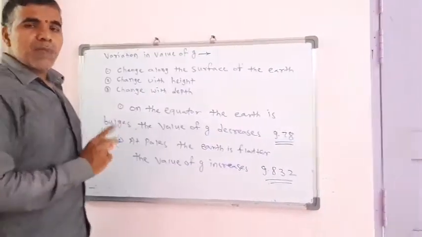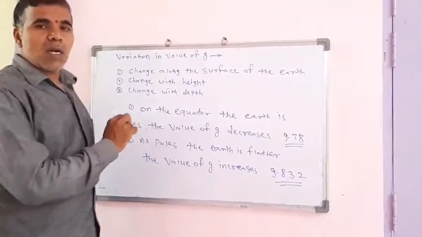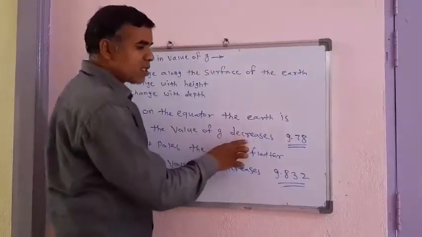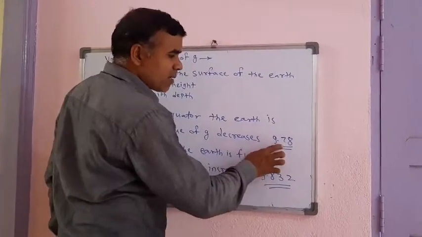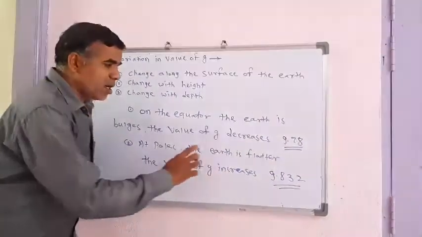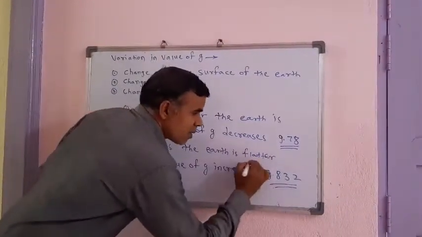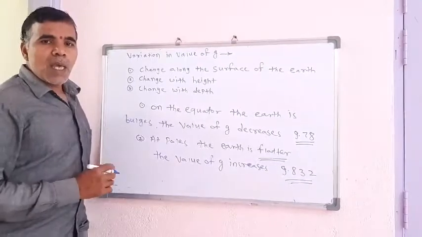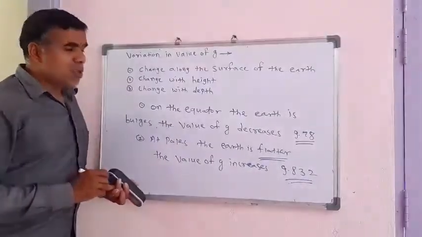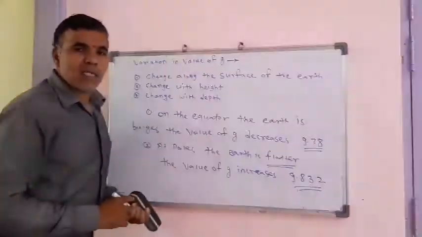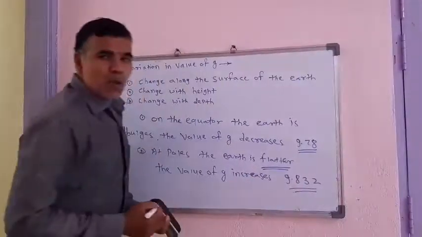At the equator the shape of the earth becomes bulged, so the value of g decreases, that is 9.78. And at the poles the earth is flatter, and at the poles the earth is flatter, so the value of g increases, that is 9.832.